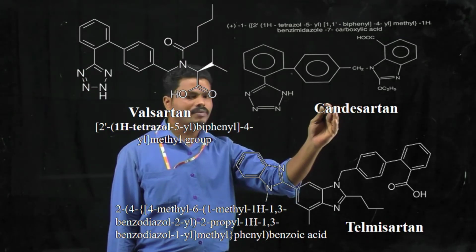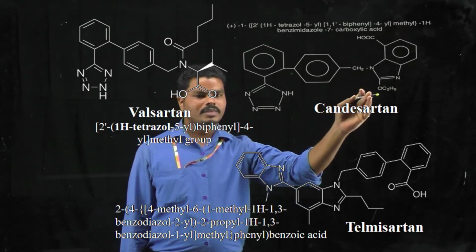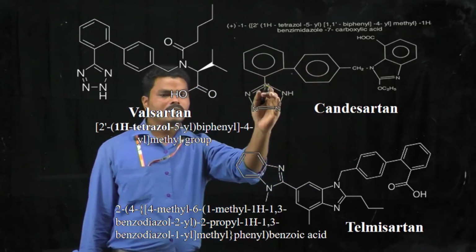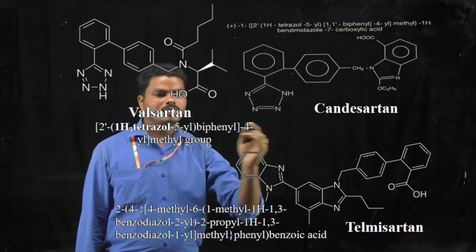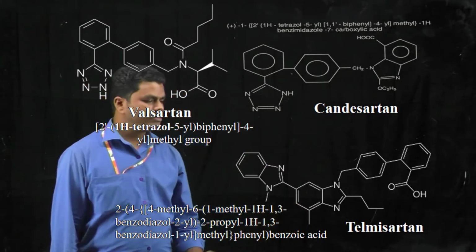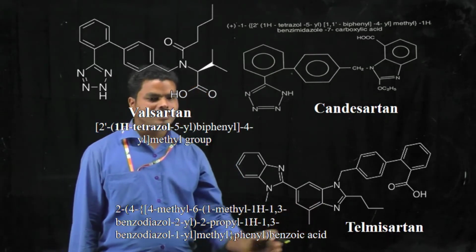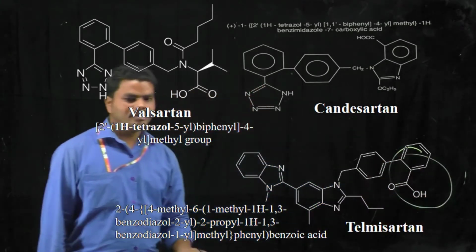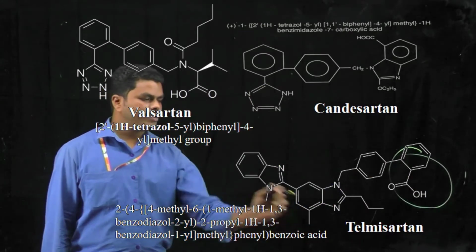When you see the chemical structure of candesartan, it consists of a benzimidazole ring, and this benzimidazole ring is attached to the diphenyl group. One ring of the diphenyl moiety is substituted with a tetrazole moiety. In the same way, when you see the chemical structure of telmisartan, it doesn't have any tetrazole moiety, but it has the benzoic acid, and two benzimidazole groups are present in its structure.